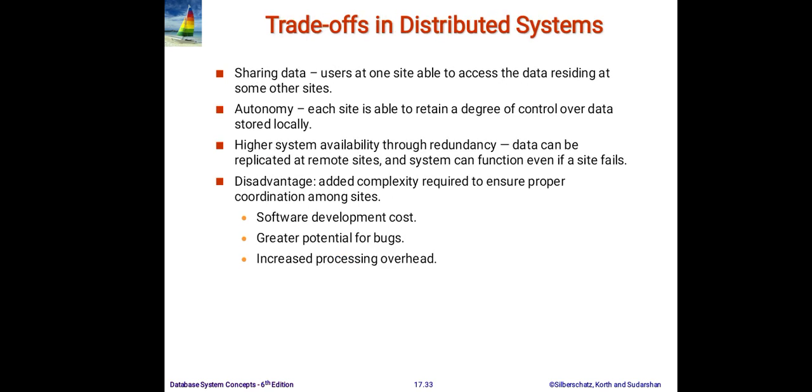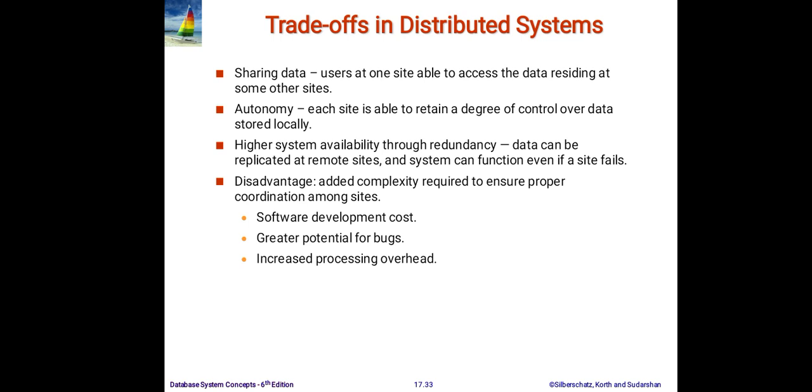Trade-offs in distributed systems. Sharing data: users at one site are able to access the data residing at some other site. So that is sharing data, because we are able to access the data which resides at a different location. Autonomy: each site is able to retain a degree of control over data stored locally. So that is autonomy, because each and every site has its own existence and has its own degree of control.